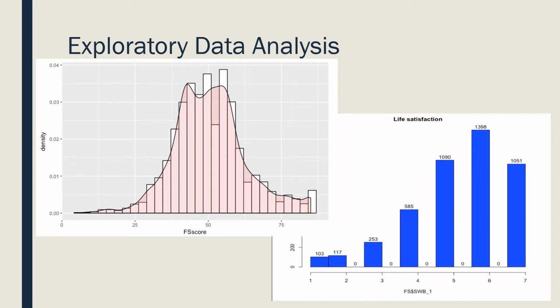The next part of exploratory data analysis that I did is I just made individual graphs to look at the distribution of all of the independent variables themselves. So this is life satisfaction, where 7 equals strongly agree to the statement and 1 equals strongly disagree, and so you can see here that the majority of respondents definitely feel satisfied in their life.